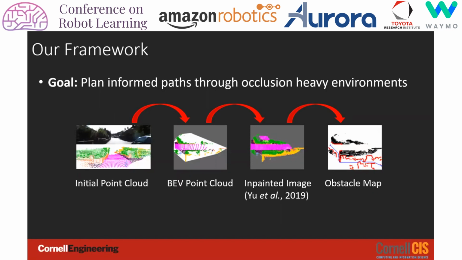Our framework works as follows. Given an initial semantically labeled point cloud, which can be readily obtained through computer vision or LiDAR classification techniques, a bird's eye view, or BEV, of the point cloud is projected. This bird's eye view image is then filled in using a learned image inpainting network. The inpainted image is then used as an obstacle map for navigation. The point cloud is projected to the bird's eye view to allow for the inpainting of occluded space not visible from the initial viewpoint.